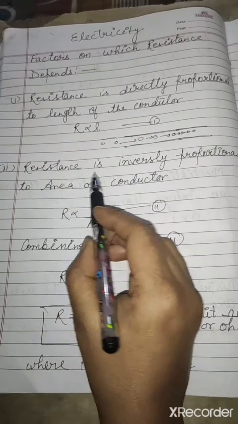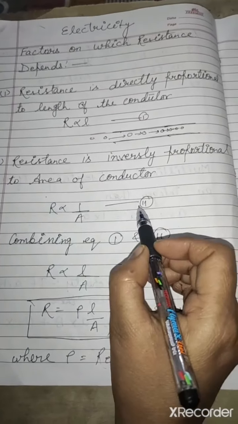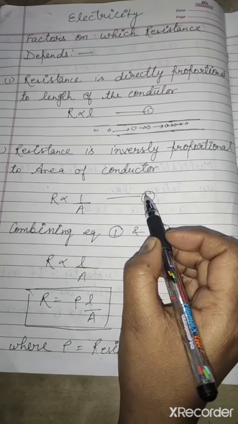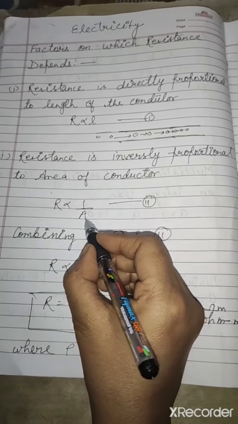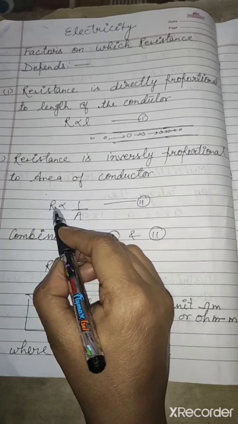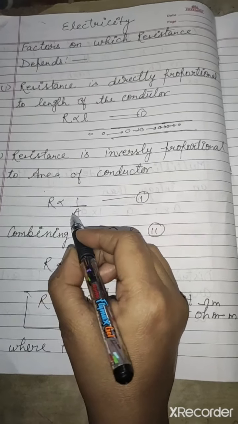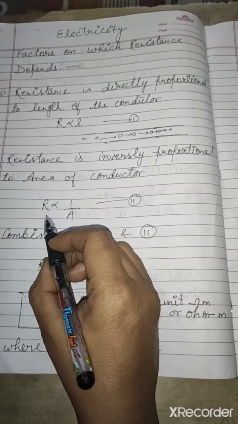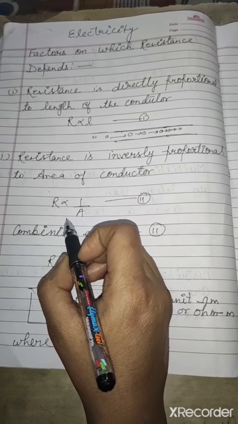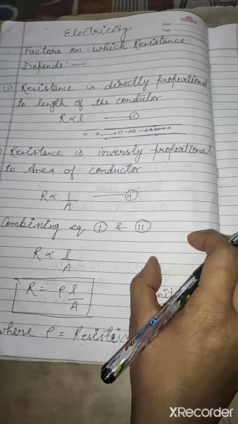Another thing is that it is inversely proportional to the area of the conductor. Inversely proportional to the area means if the area is less, then resistance will be high, and if the area is more, then resistance will be low. I will give you again an example of your class.